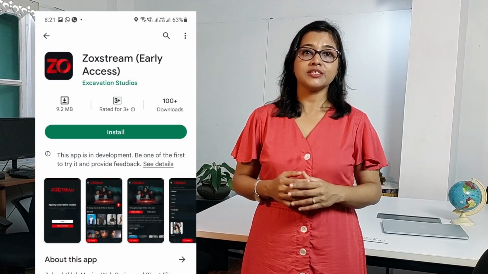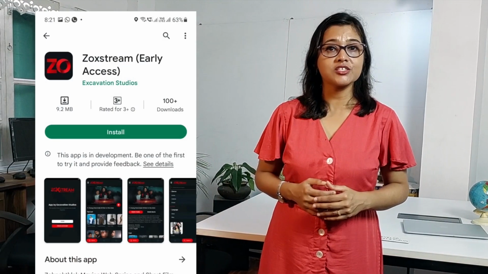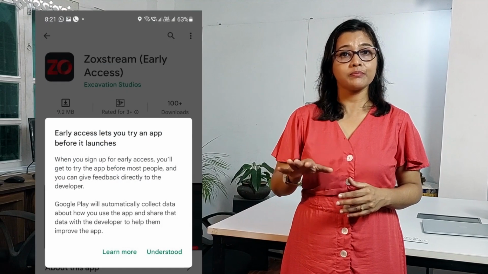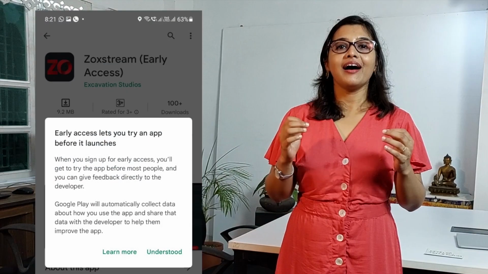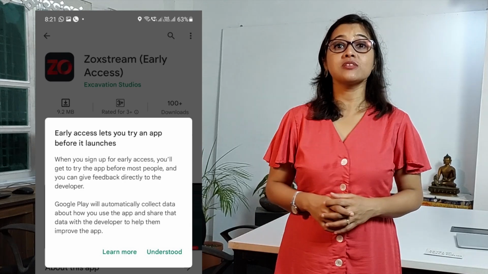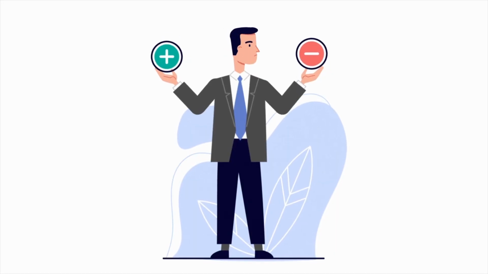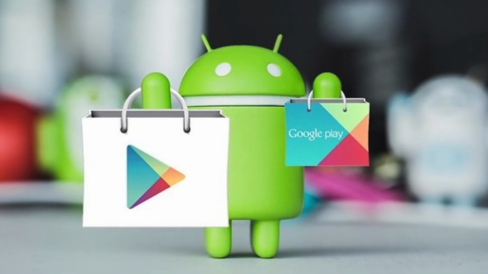In Google Play Store, you can pre-launch your app as early access or open beta. In this type of release, public review and rating are kept hidden from the users. Early access prompts the app users to provide private feedback. This helps the developers to get real feedback to identify bugs or to get suggestions without worrying about the negative reviews or rating.